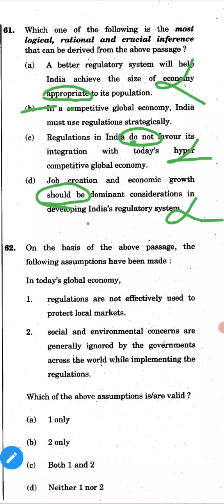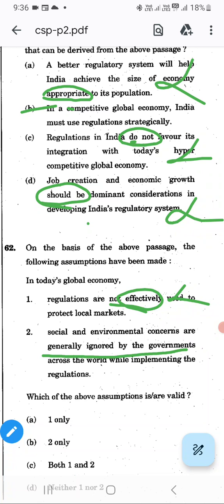Then 62nd. On the basis of the above passage, the following assumptions have been made. In today's global economy, regulations are not effectively used to protect the local market. This is wrong. Social and environmental concerns are generally ignored by governments across the world while implementing regulations. They won't ignore, right? So option D is the right answer for the 62nd question, and option B for the 61st question.